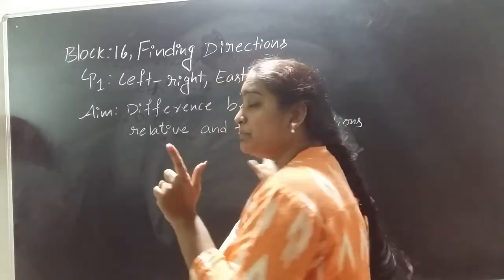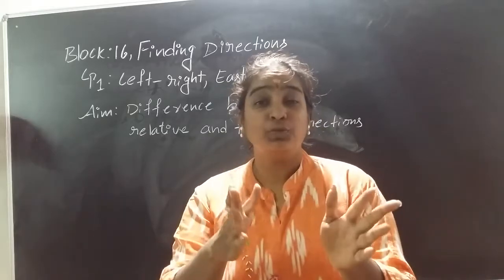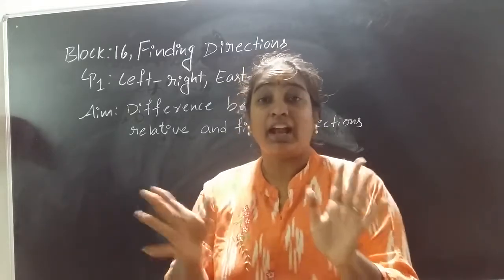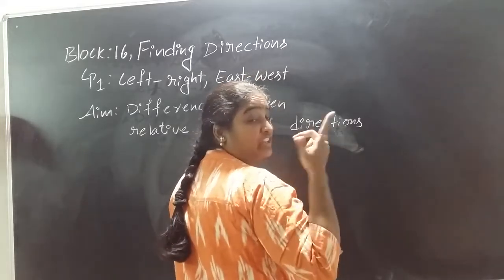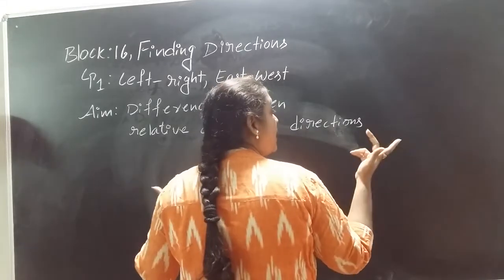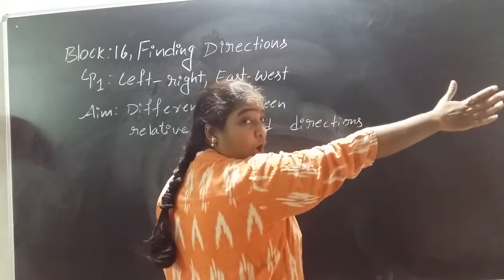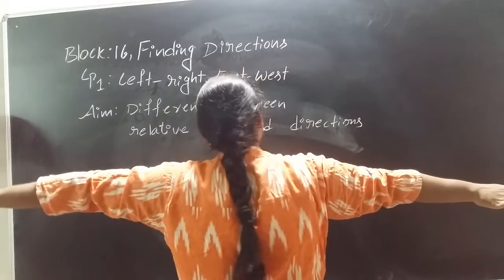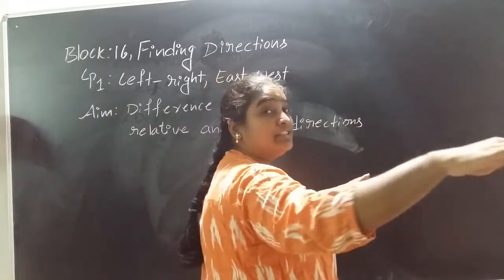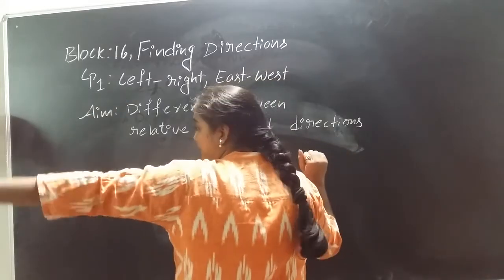Now, if I change my position, up to now I faced you. My face is exactly in front of your face. But now I am turning my back to your face. Now I changed my position. Now which side do I have my right hand side? Now this side I have my right hand and this side I have my left hand. So this side became my right hand side and this side became my left hand side.